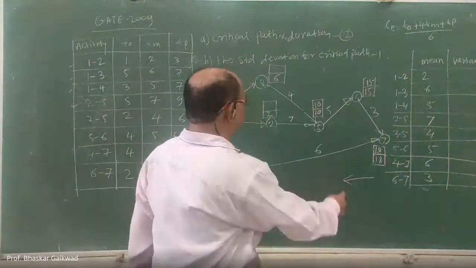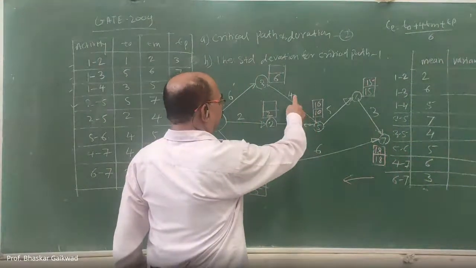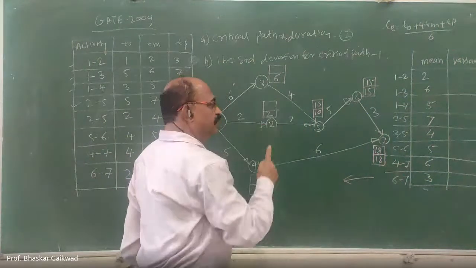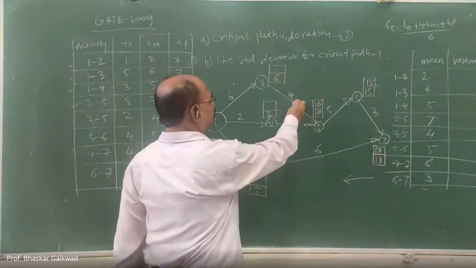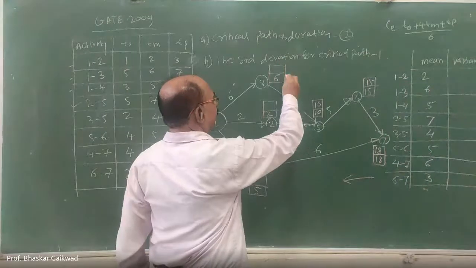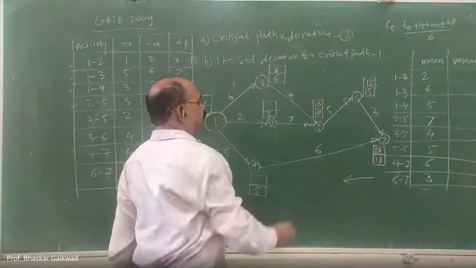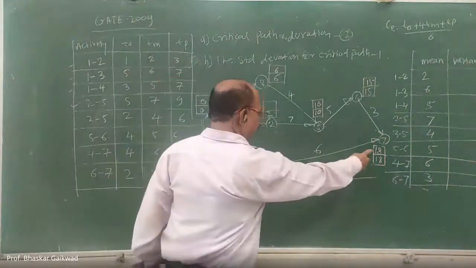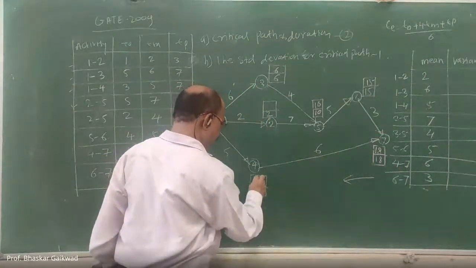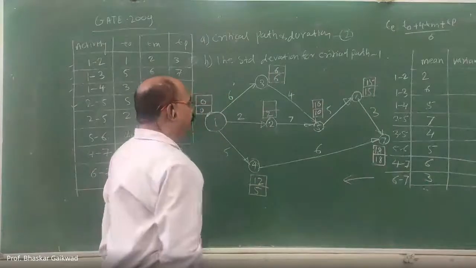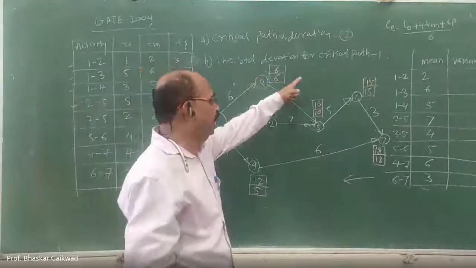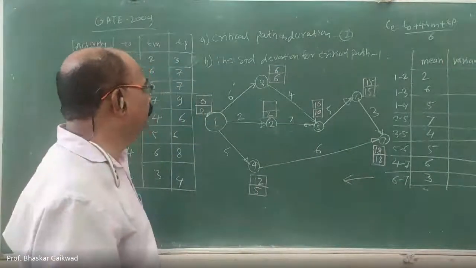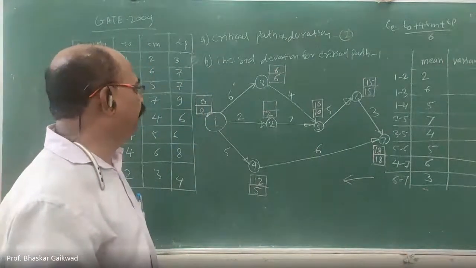Here 10 minus 4, 6, and 10 minus 1, 9. You can select this one, so here it is 6. Then after this you come to 4. Here 18 minus 6. How much here? 12. So like this you have to write it for each event or node, minus the activity duration.